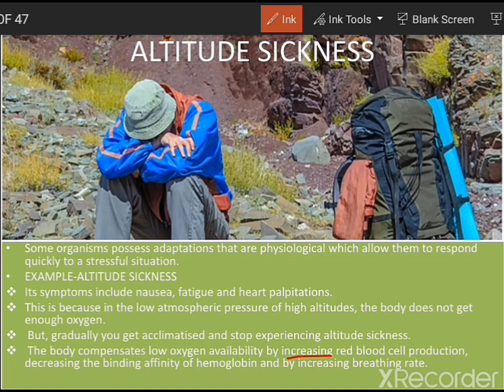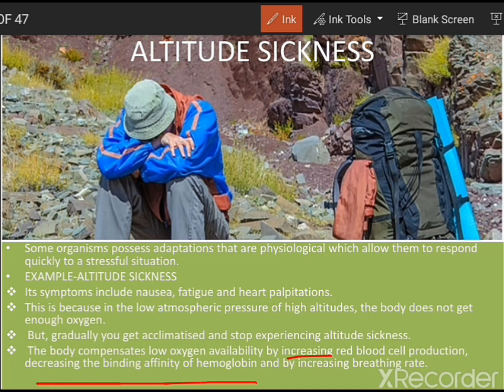The pressure is extremely high at the higher altitudes, and as a result, oxygen availability is less. The partial pressure of oxygen is lesser, so the affinity of oxygen is also lesser. So hemoglobin also has a decreased affinity, and as a result, an enormous number of RBCs will be produced in our body so as to cope up with the oxygen requirements of the cells.